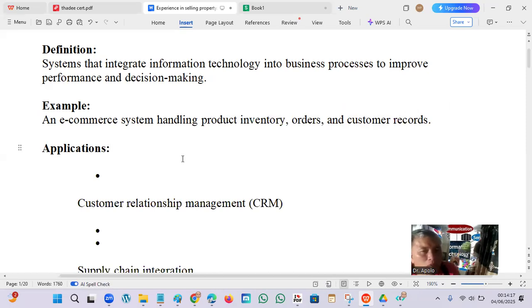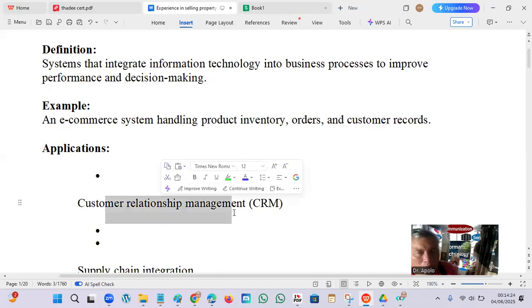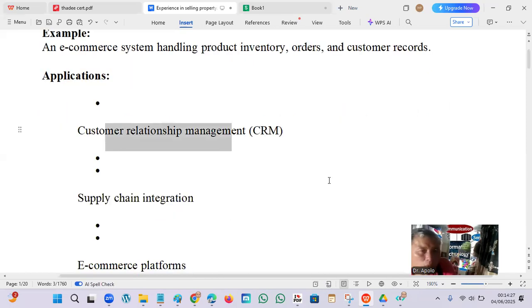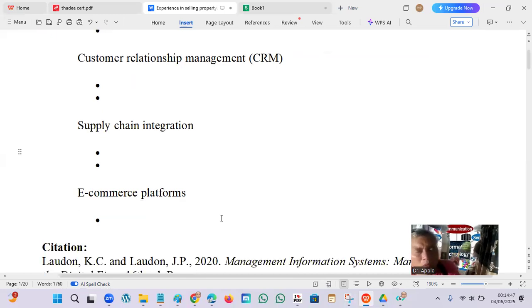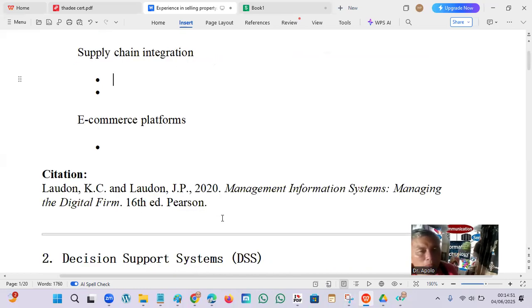For example, customer relationship management. This is the most important system ever developed, used in almost all businesses. Supply chain integration, so monitoring of the stocks and the inventory. That is decision science for ordering. E-commerce platform: making the website a shop or a mall, where when they click, they will learn the information about the product they buy.